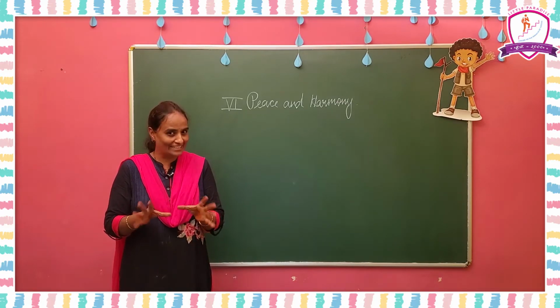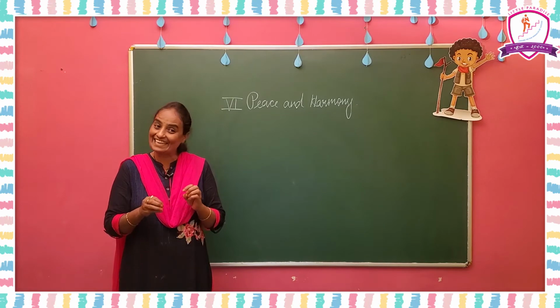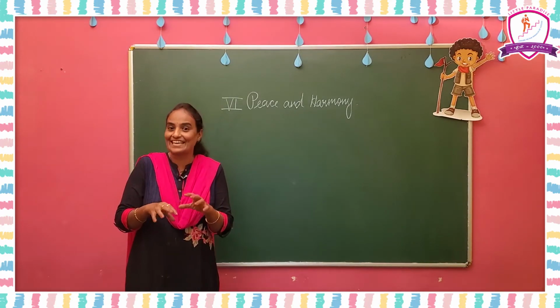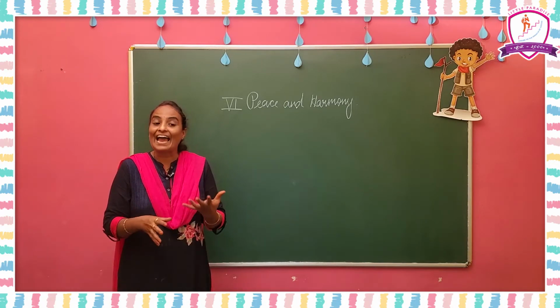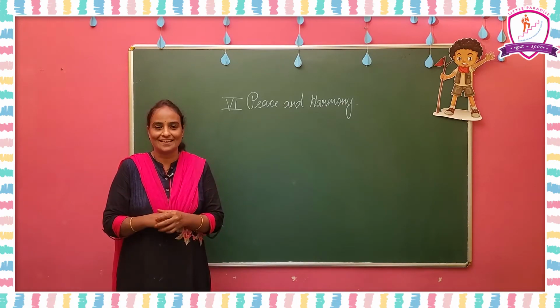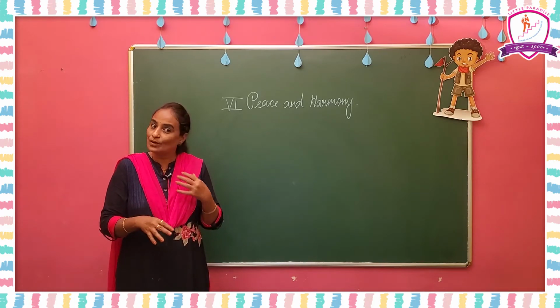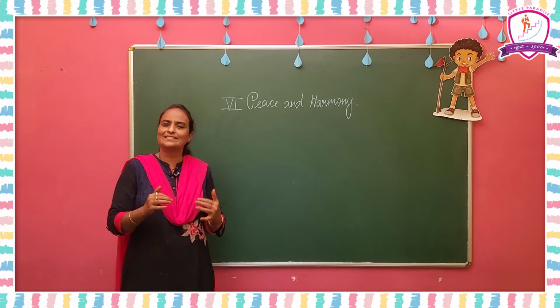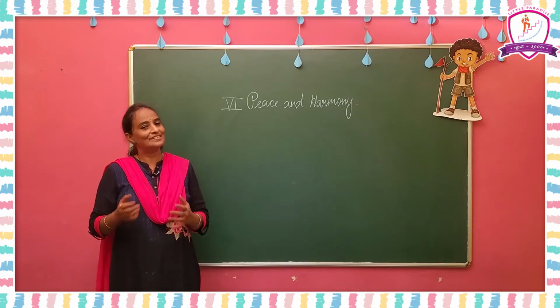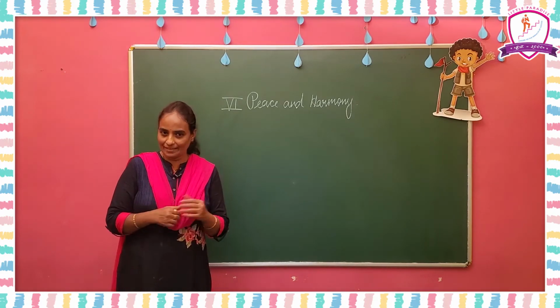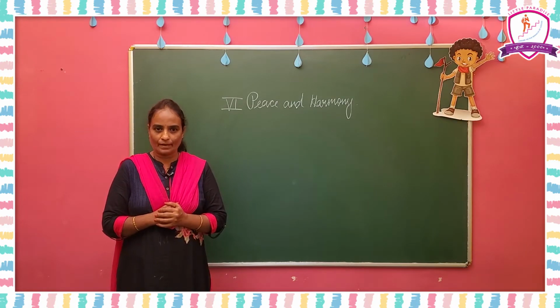But the jackal did not like this and it killed the sadhu. After taking the sadhu as his meal, the jackal's stomach bloated and then burst into pieces. As the sadhu wished, the peace and harmony in the forest was restored. So this is the para. According to that, you put the numbers and write it. Next, fourth Roman, vocabulary.